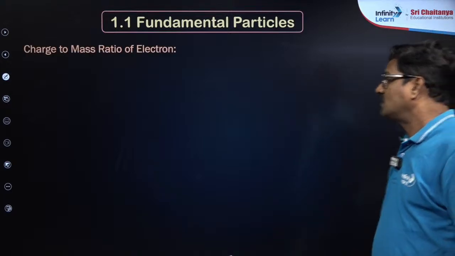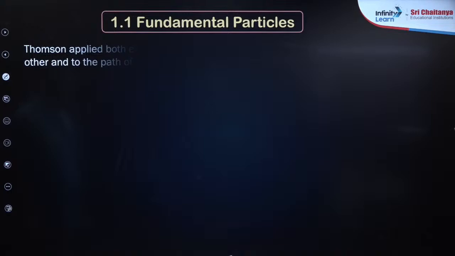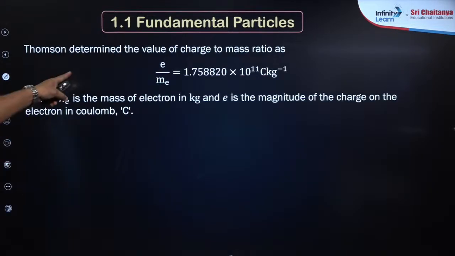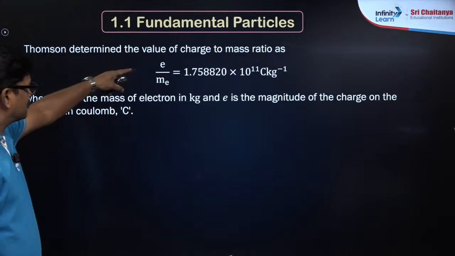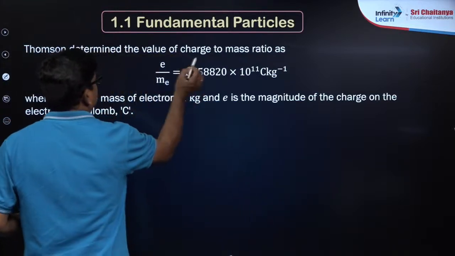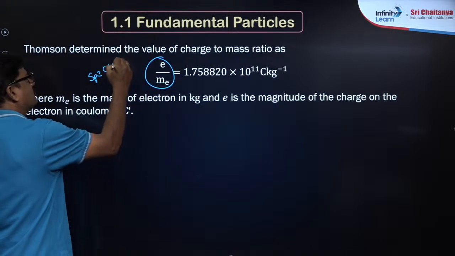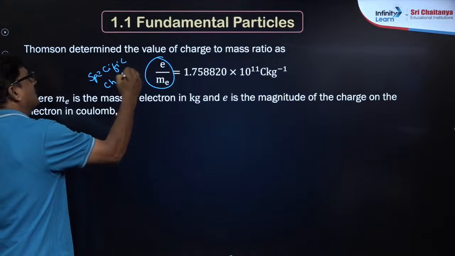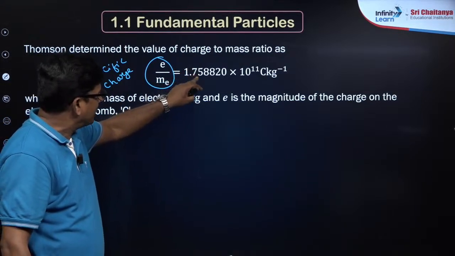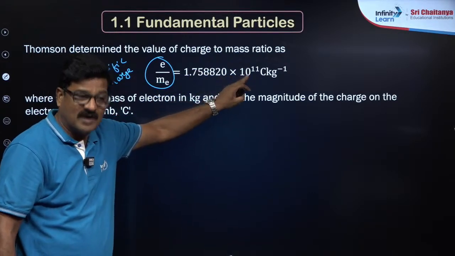Cathode rays: the charge to mass ratio of the electron, the e by m value. Thomson calculated the charge to mass ratio, what you call the e by m value, which is called the specific charge. The e by m value is found to be 1.7588820 × 10^11 coulomb per kg.